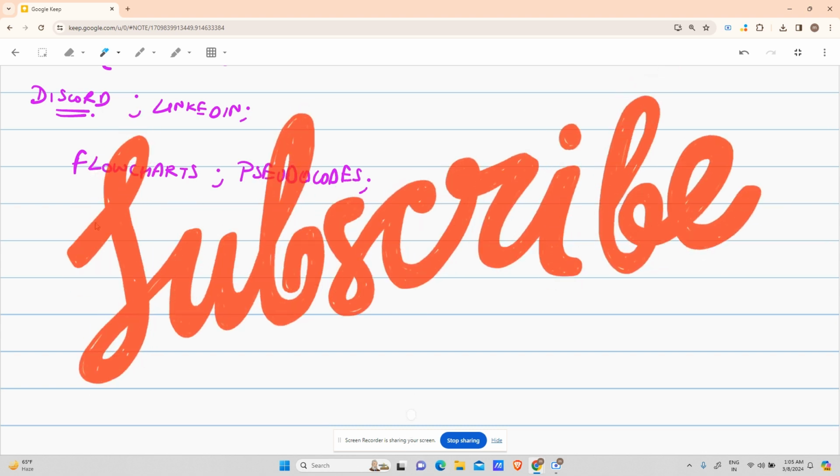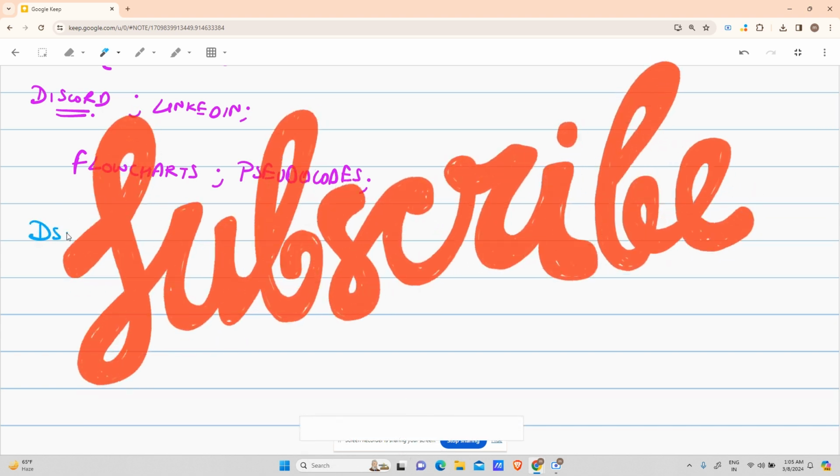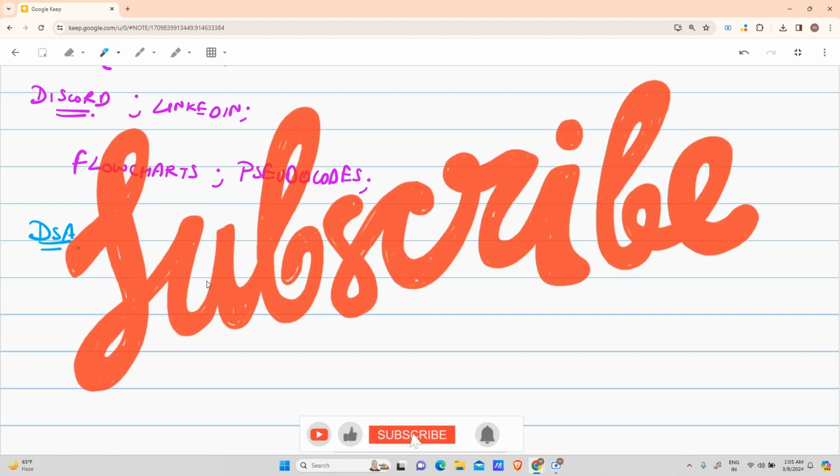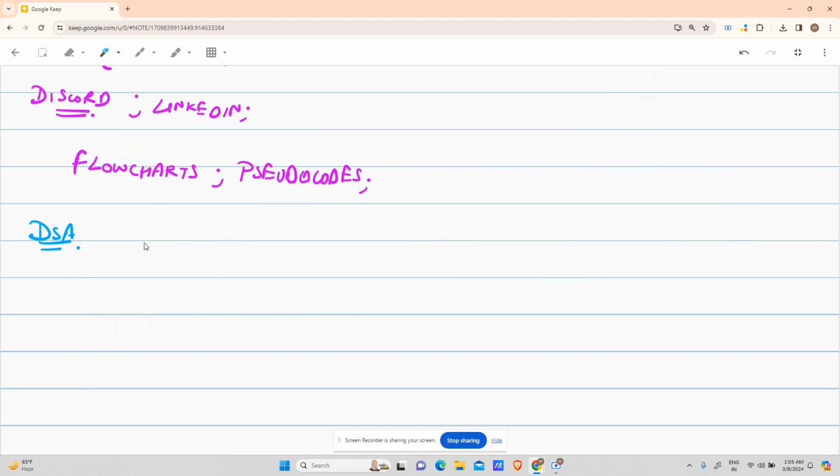So suppose we talk about DSA. You are here to learn DSA, right? As we're going to learn DSA, assume you are sitting in an interview, and the interviewer tells you to solve a problem. The problem can be of any type. So suppose I say that I have a Maggie packet. I went to the market and bought a Maggie packet. Now I want to eat it. How will I do it?